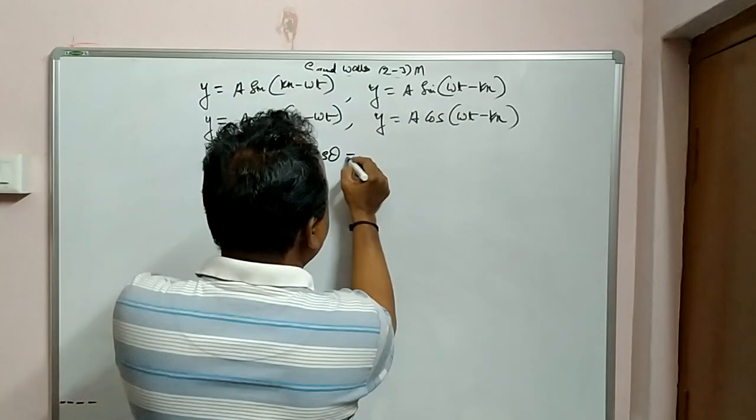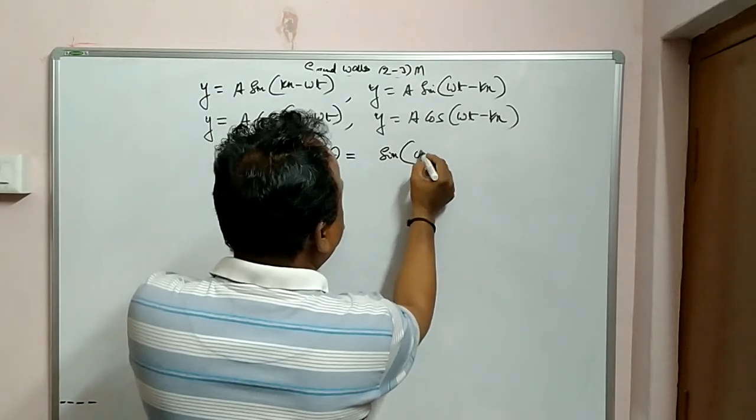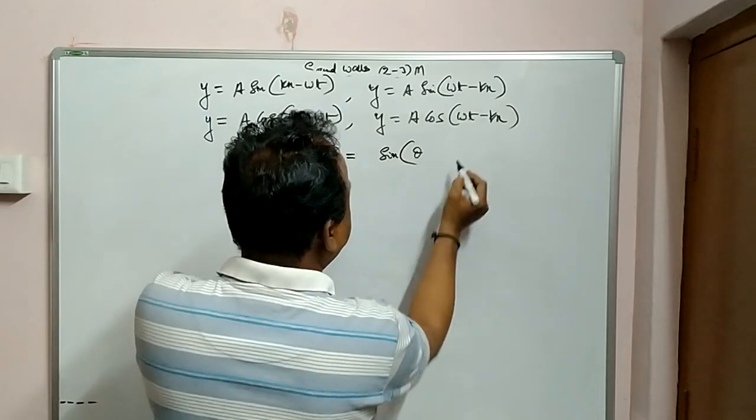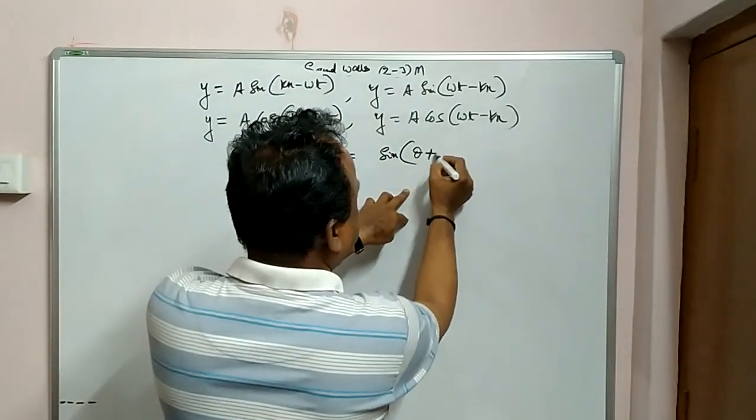I will write cos theta to convert into sin theta. So I can write in this fashion, theta minus pi by 2 or theta plus pi by 2. Can I write?